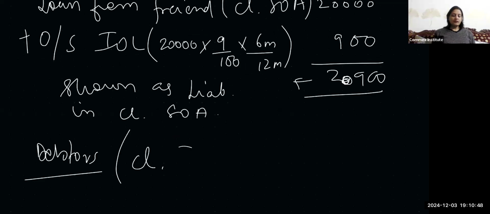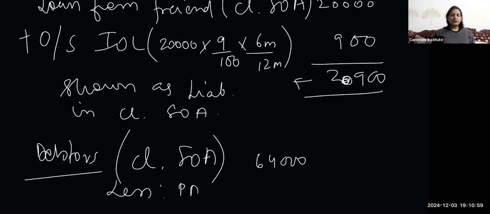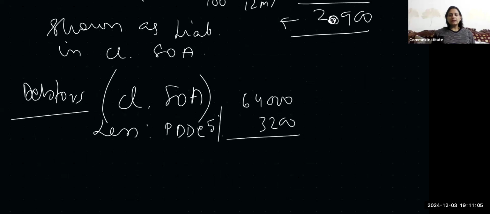Your debtors in the closing statement of affairs are 64,000 less PDD at the rate of 5%, which is 3,200. Theek hai, 10% 6,400 hota hai, toh ye chala jayega aapka 60,800. Theek hai, ye aa jayega aapka outer column of closing statement of affairs mein.